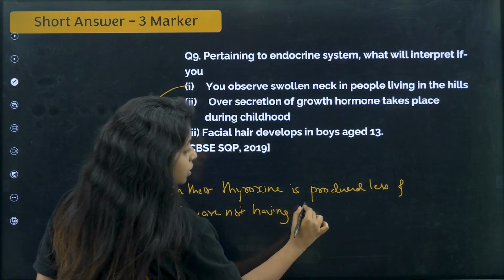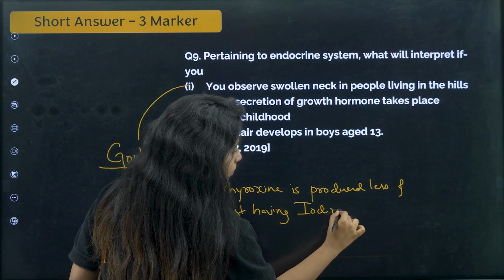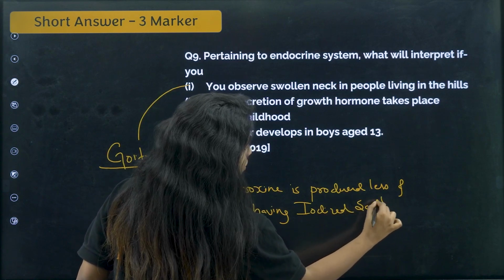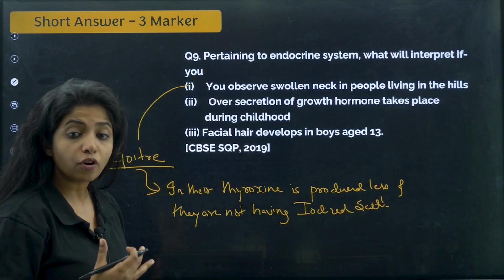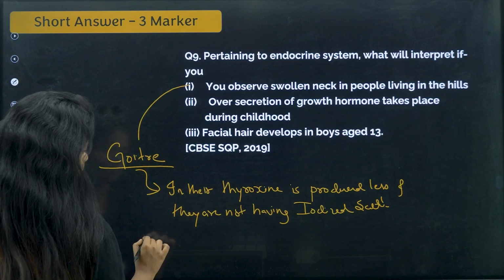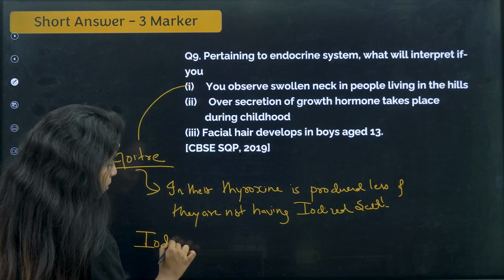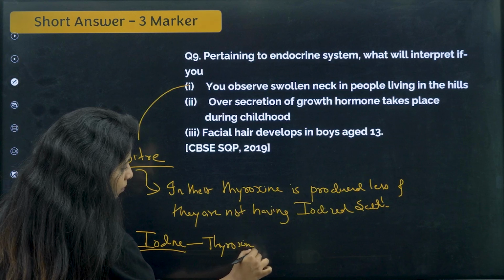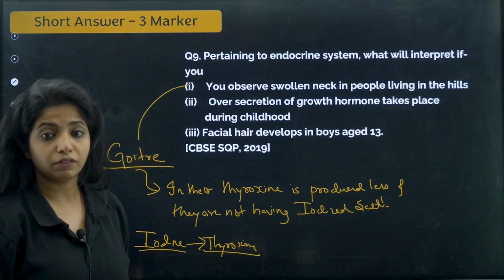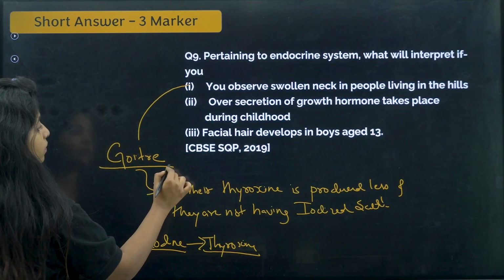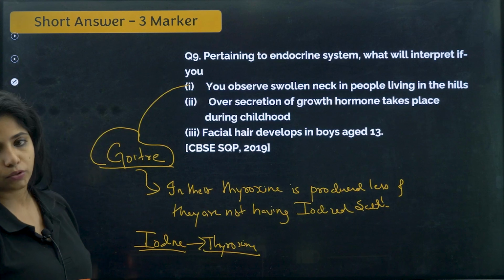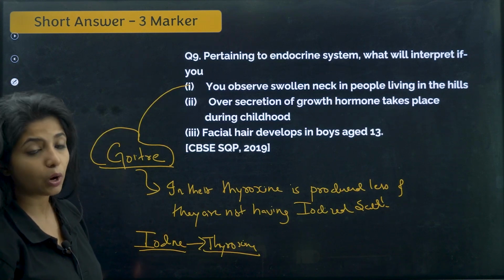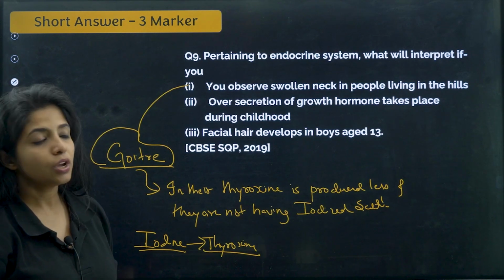Also they are not having what type of salt, children? Iodized salt. How can you say that, ma'am? Because, children, thyroxine is a hormone which needs iodine. If we are not providing iodine, thyroxine won't be made. If we are not making thyroxine, all our metabolic activities will be slowing down, and slowly we would be having a disease that is known as goiter. So deficiency of thyroid hormone would be causing a disease that is known as goiter.